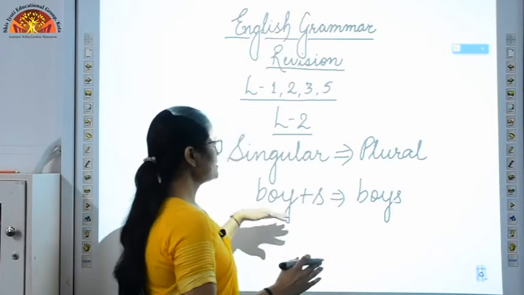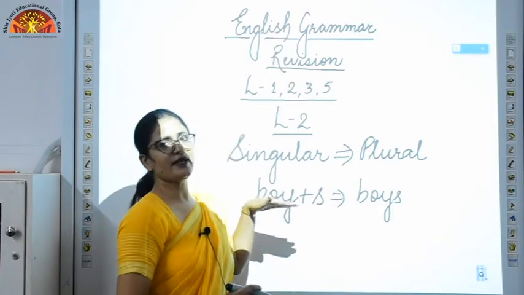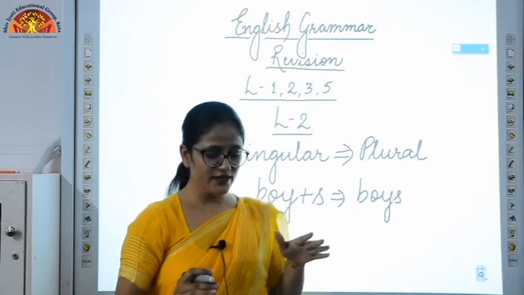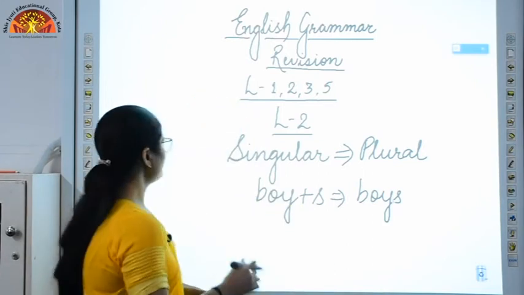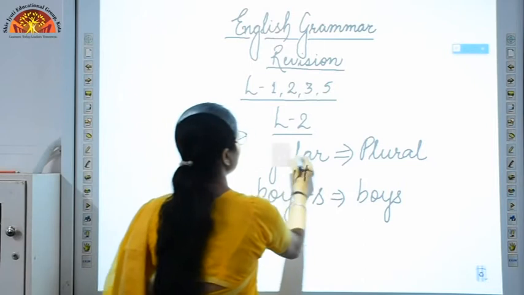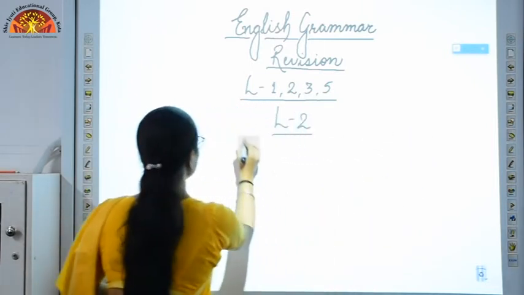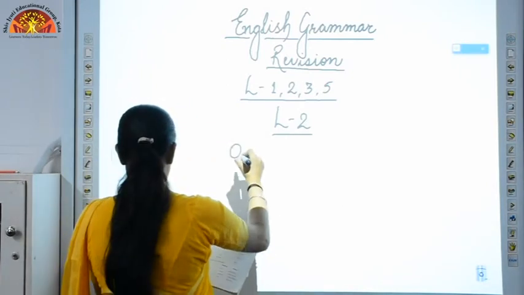So the very simple way is simply adding s to it, and it will be converted into plural. But it will not go the same with every word. There are different rules. Let's see the very first rule. I'll just explain the very first rule to you. Suppose your word is ending with O, at the last there is O.